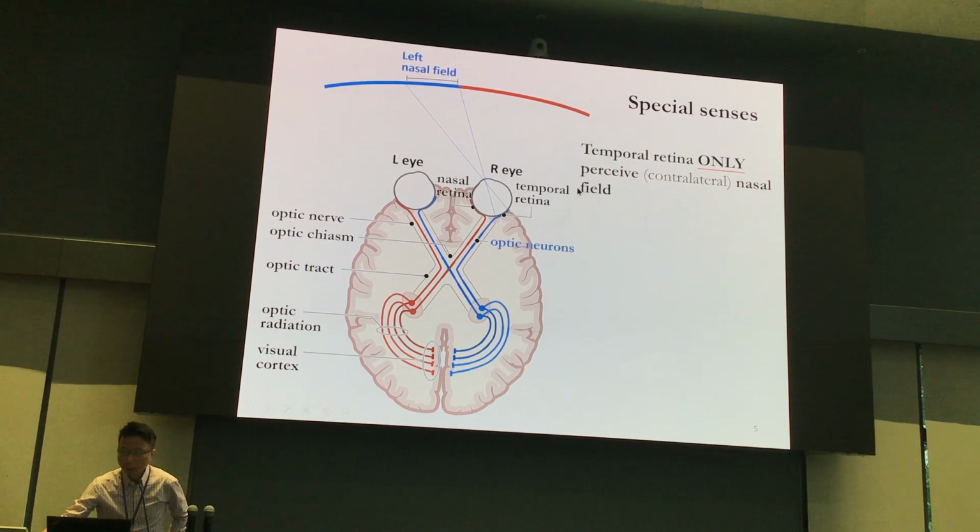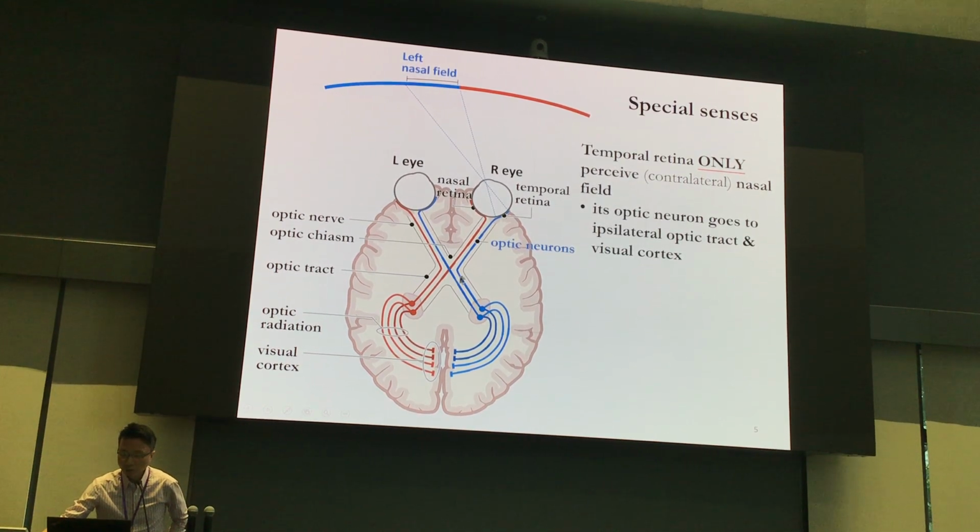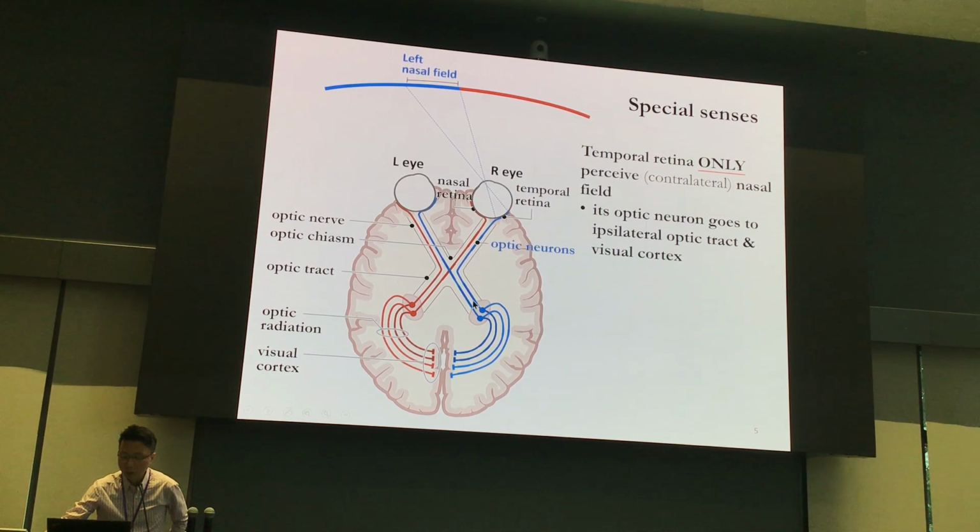Anyway, this PowerPoint will also be uploaded. So what else? The optic nerve of this temporal retina will go ipsilaterally to the optic tract and also the visual cortex. So this is the first quick message.